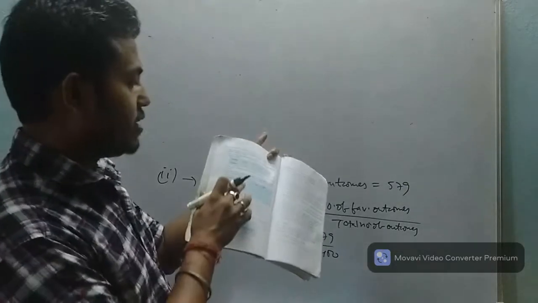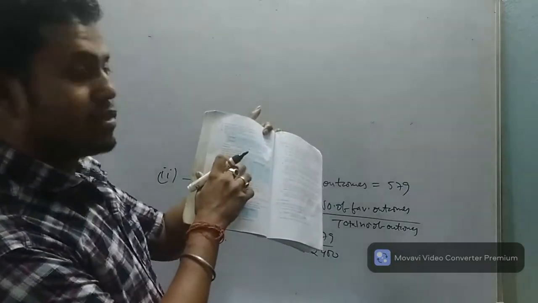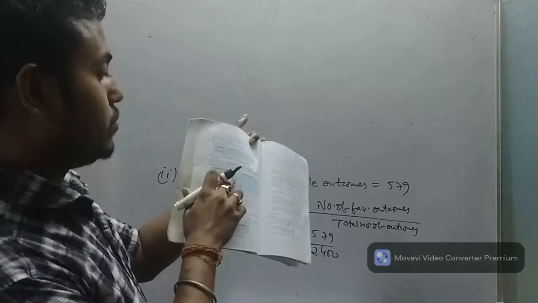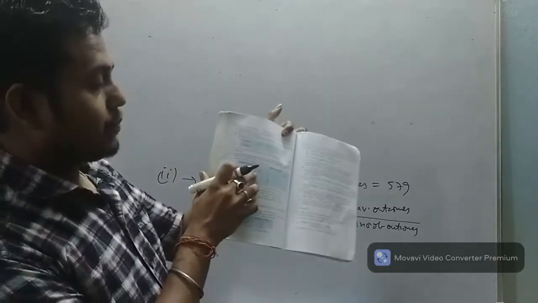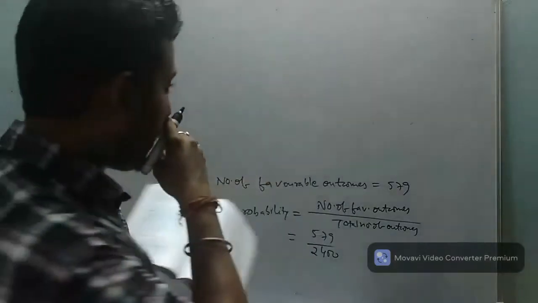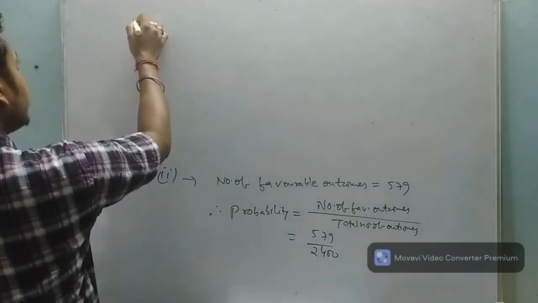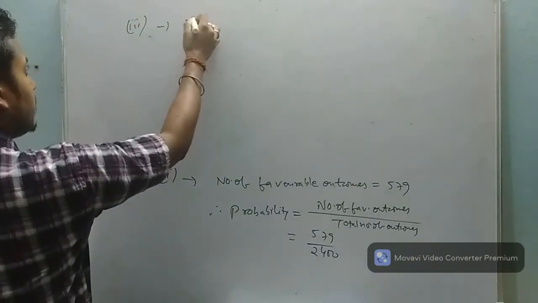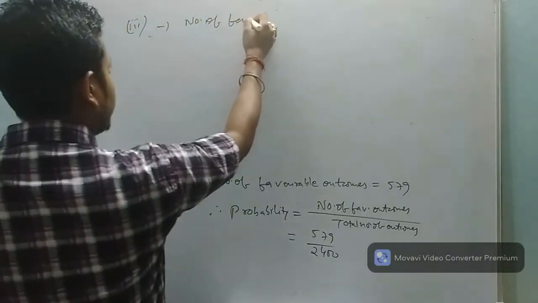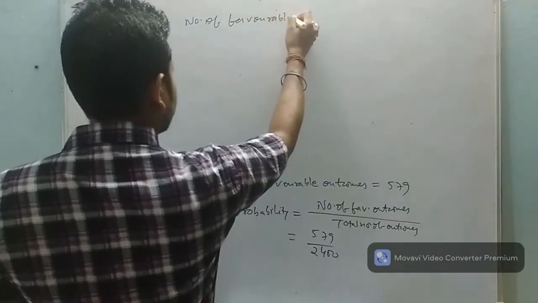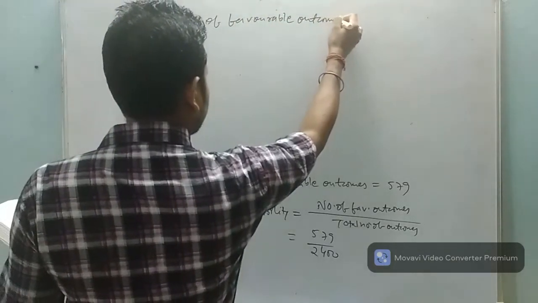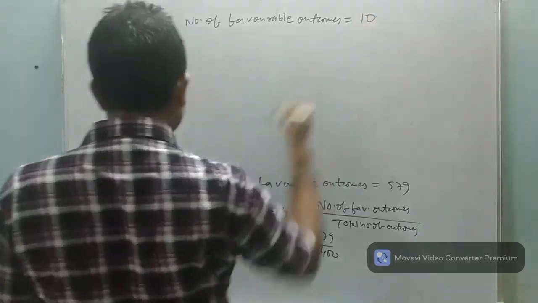Does not own any vehicle means the first column, 0. So the value will be 10. So for question number 3, number of favorable outcomes is equal to 10.